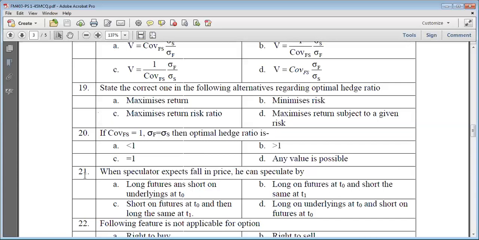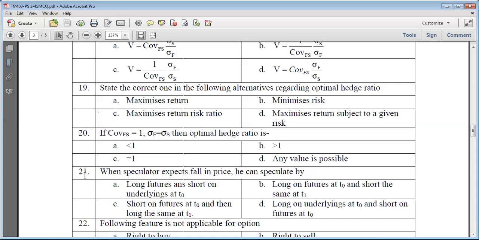Short on futures means selling the futures at time T0 and then going long on the same at T1. Long the same at T1 means buying the underlying asset from the spot market at a lower price and delivering it against the futures price that was settled at T0.